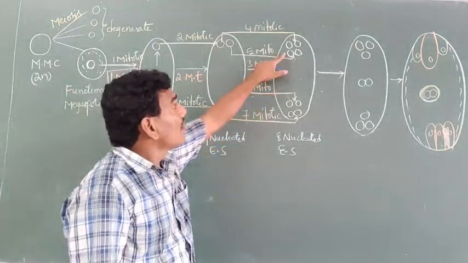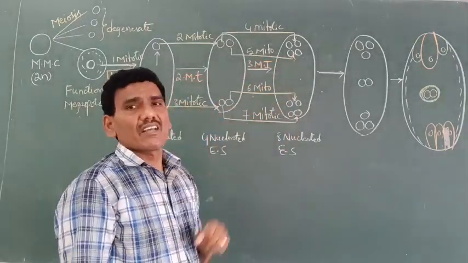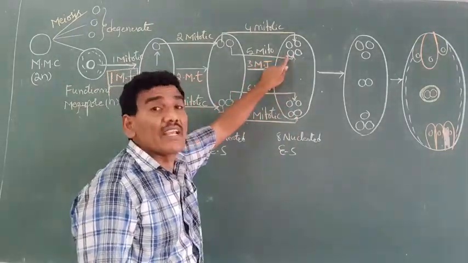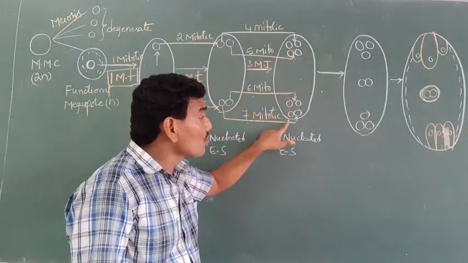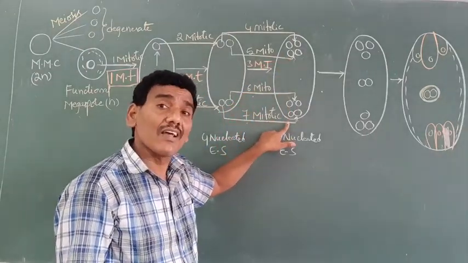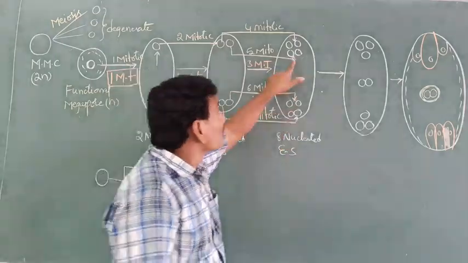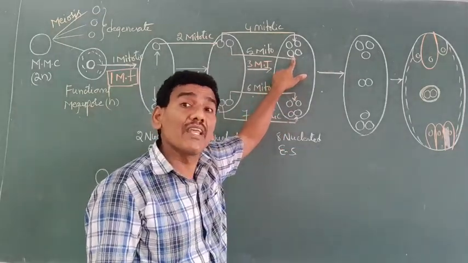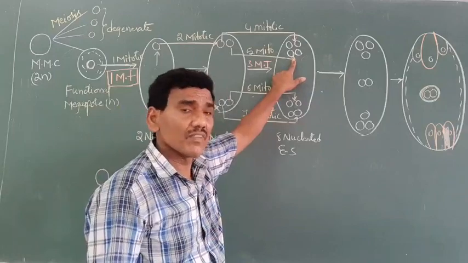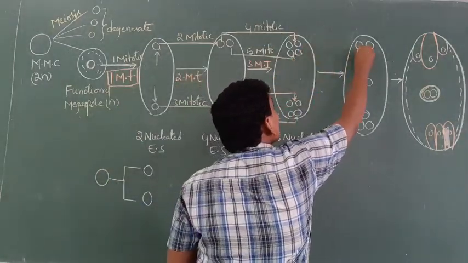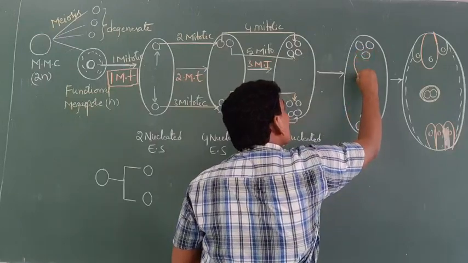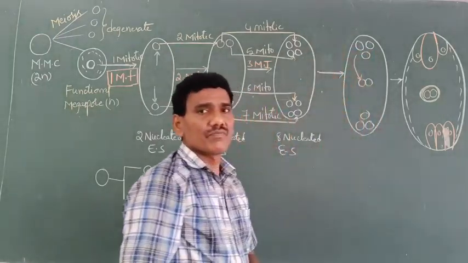In that 8 nucleated embryo sac, 4 nuclei are located towards the micropylar end and 4 nuclei towards the chalazal end. Out of the 4 nuclei of the micropylar end, one nucleus moves towards the central place.